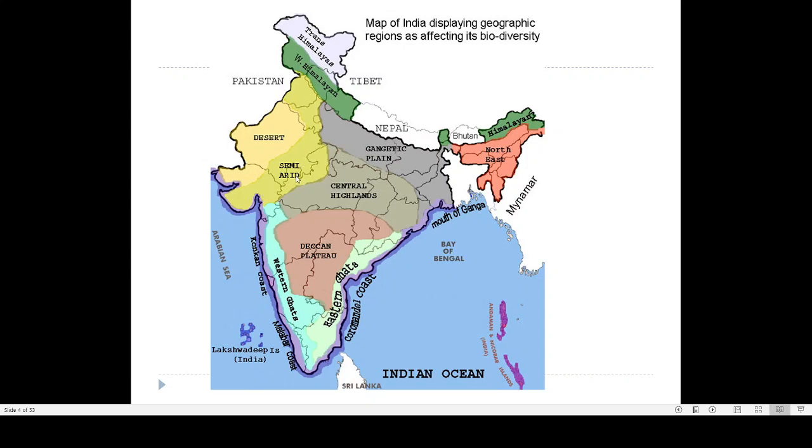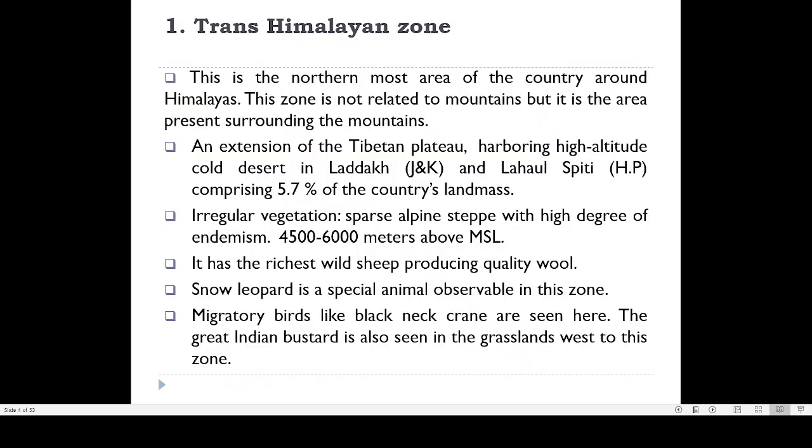Here also you can find some areas of Madhya Pradesh, and some areas of Rajasthan also belong to the semi-arid belt. So this is how the climate of this semi-arid zone will be seen.